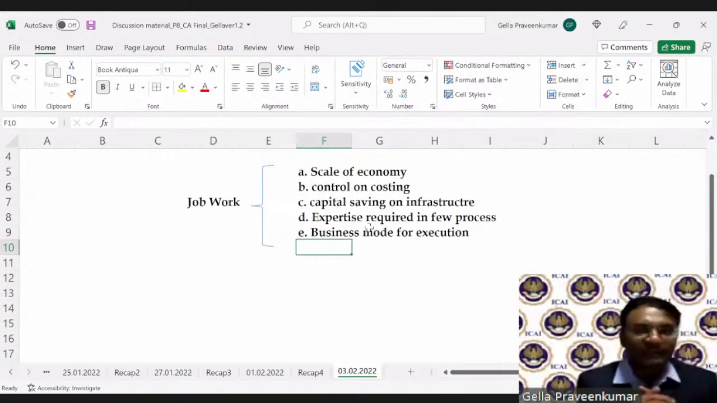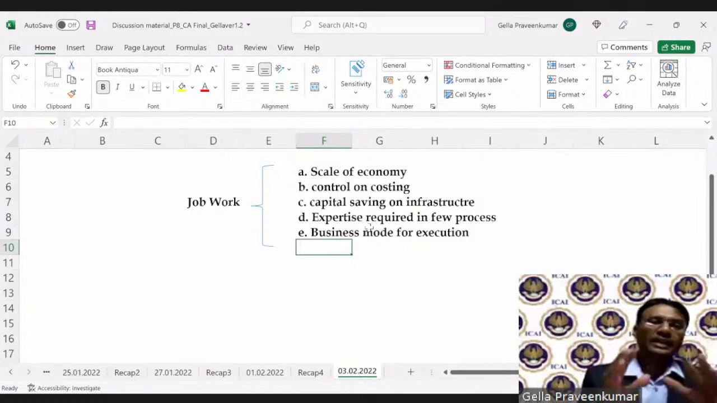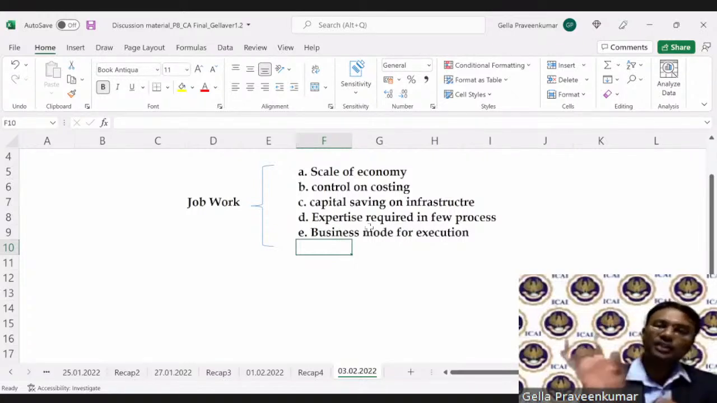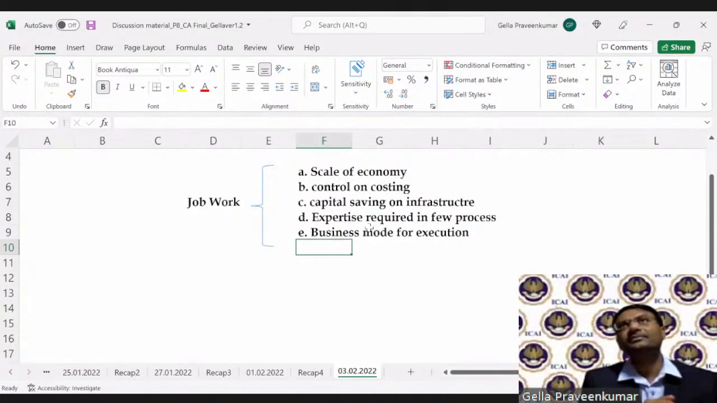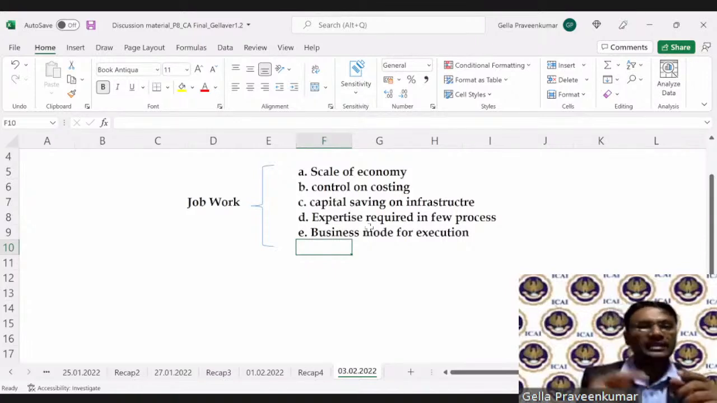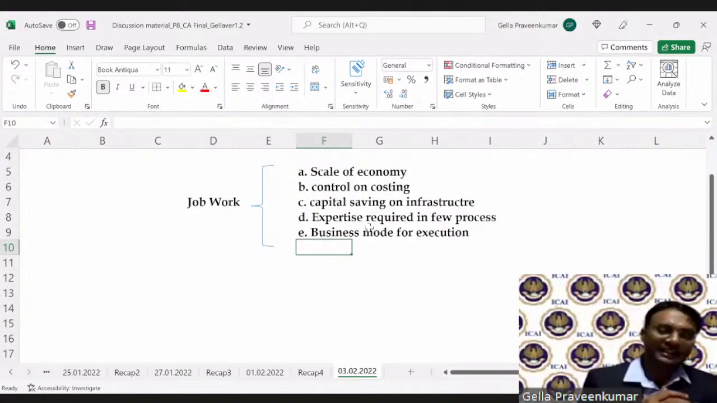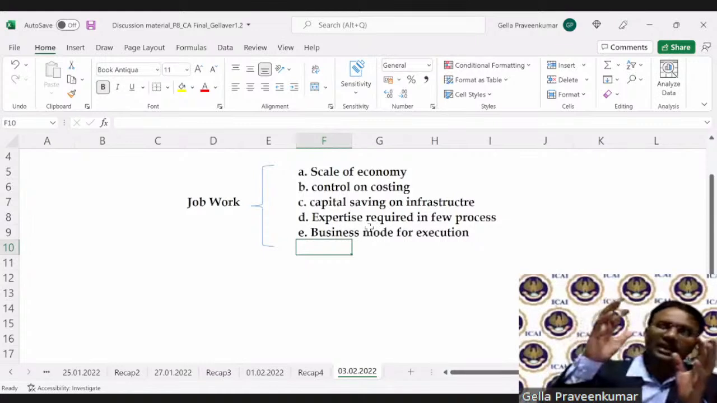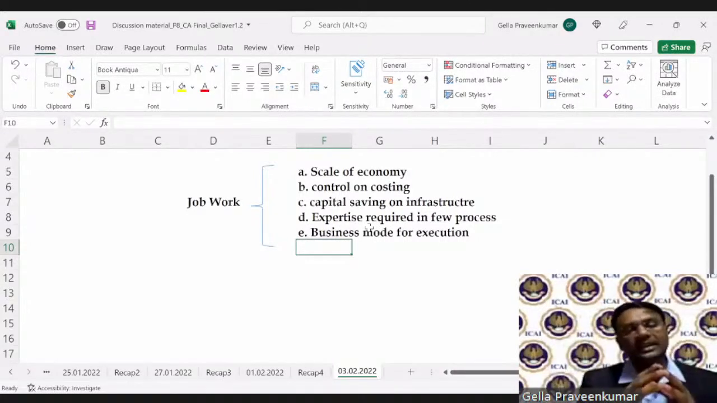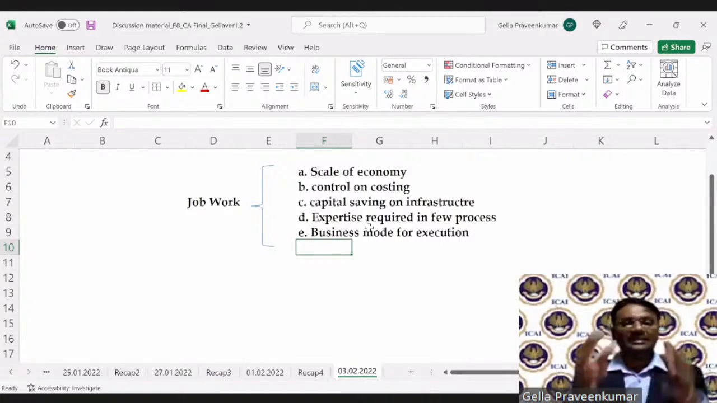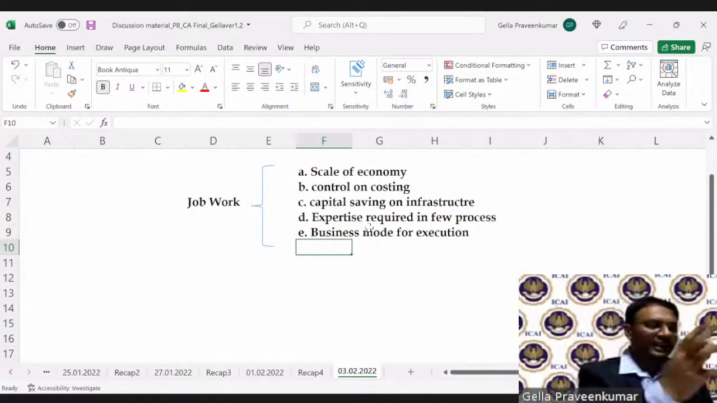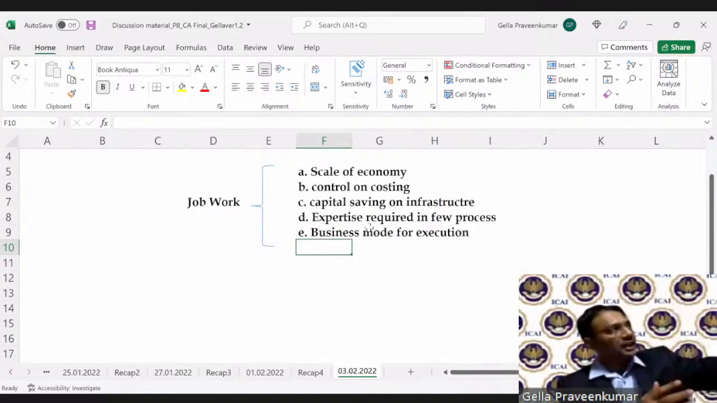Fourth, expertise required in certain key processes. There are certain people who do only job work where there is a skill set which is not available with everyone. Example, MRF tire, CEAT tire. The tires we see, students, have a pattern, have a design. So from where do we get this pattern? From where do we get this design? There are certain manufacturers who do full-fledged R&D into this particular designing function. And if I have to get this design in-house in, say, MRF or in CEAT, I need to have an R&D division. I need to spend a lot.